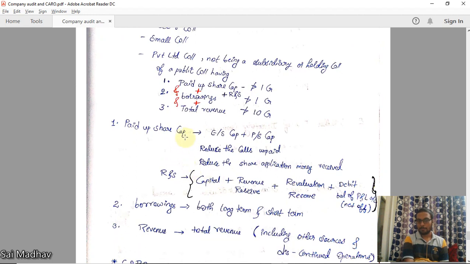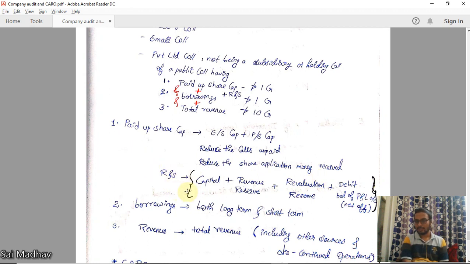Where the paid up share capital means here, you have seen paid up share capital plus reserves and surplus not more than 1 crore. What is paid up share capital? It includes equity share capital plus preference share capital. From that, reduce the calls unpaid and reduce the share application money received. That becomes the paid up share capital.